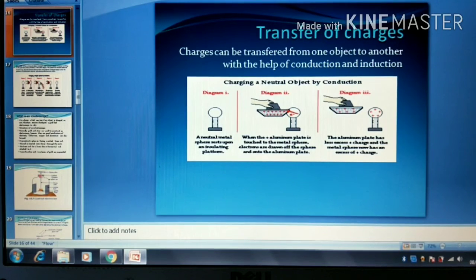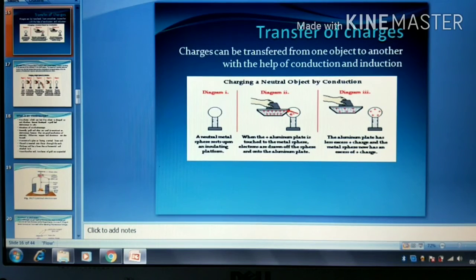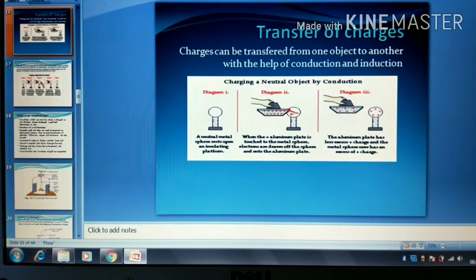When I say transfer of charges, it means what are the methods through which an uncharged object can be charged. There are three methods through which we can charge an uncharged object. They are charging by friction, charging by conduction, and charging by induction.